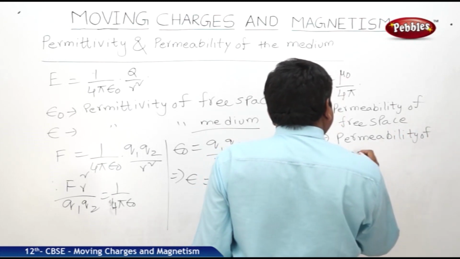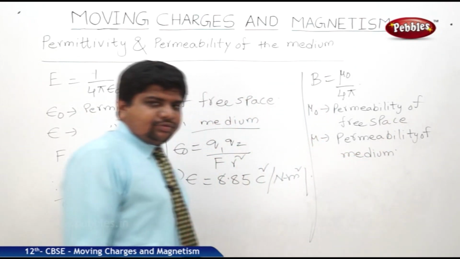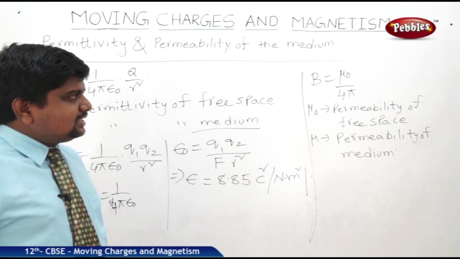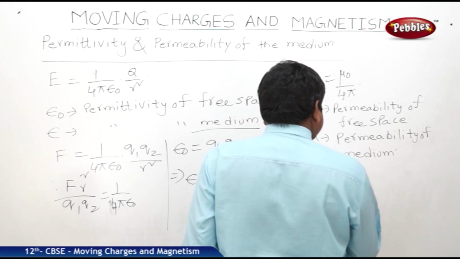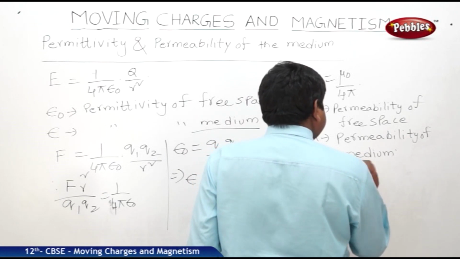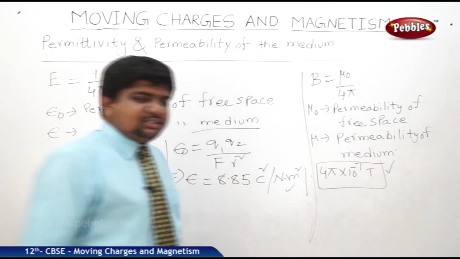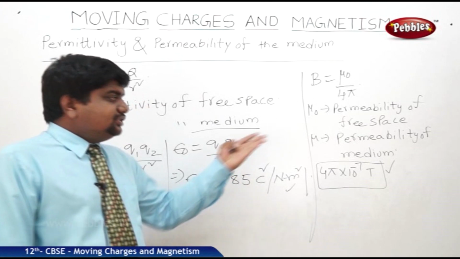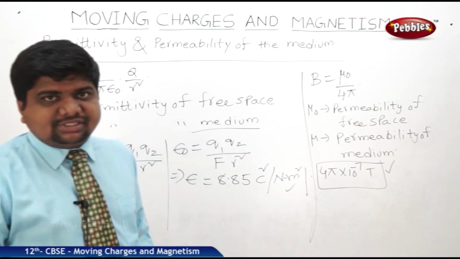Its value is 4 pi into 10 to the power of minus 7 Tesla. Like this, we can explain the permeability and permittivity of the medium and free space, which is useful for electromagnetic conduction and electromagnetic waves.